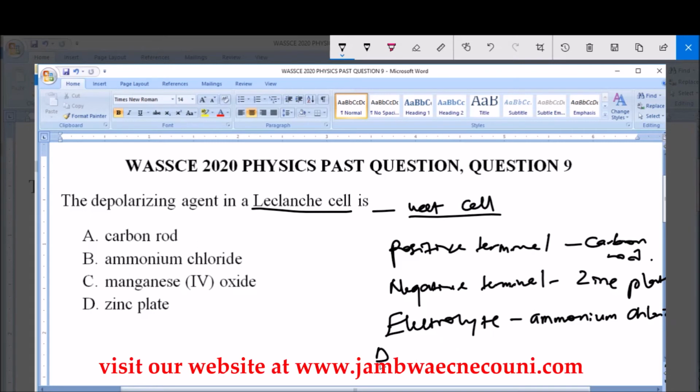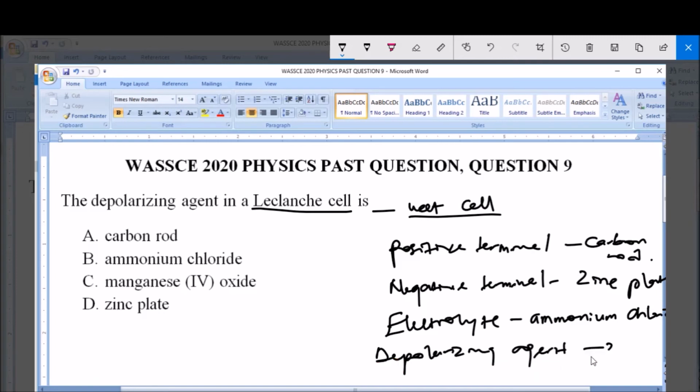And now the depolarizing agent is the manganese 4 oxide, and that is option C. So manganese 4 oxide is the depolarizing agent in a Leclanche cell.